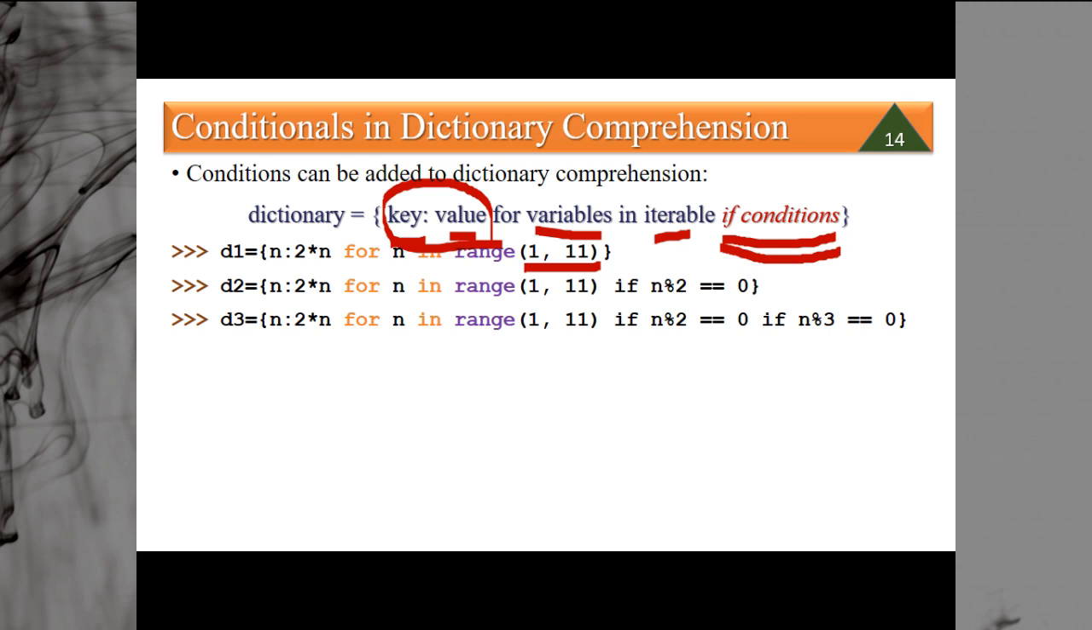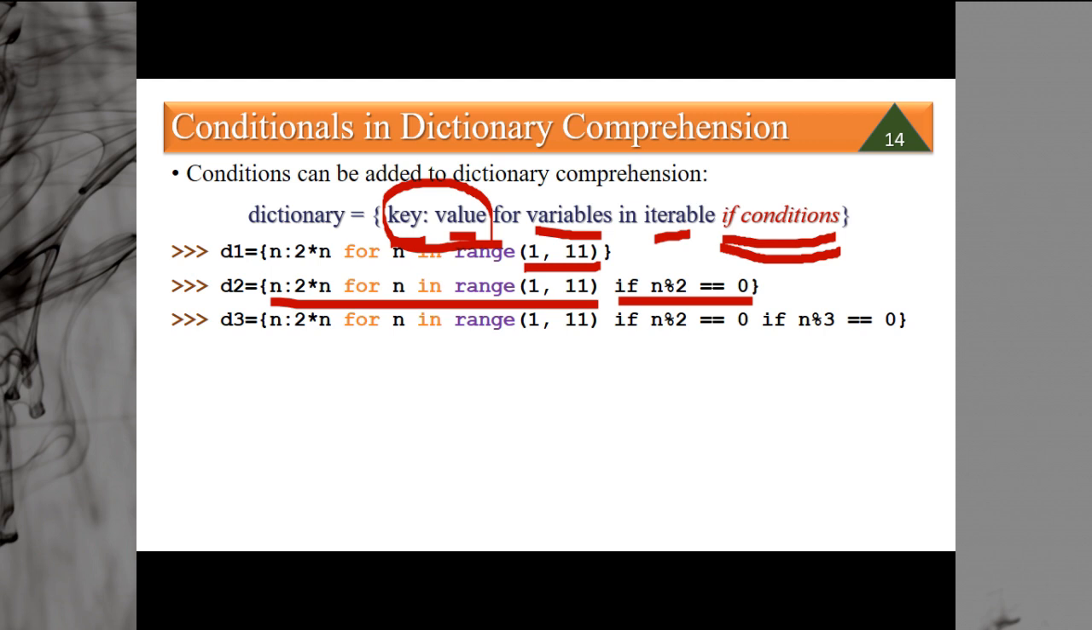Now in the same sequence, everything is same, but we put a condition: if n percentage 2 equal to 0. That means if the number is divisible by 2, we are talking about even. So if the key is even; 0 is not there because we start from 1. 1 is not divisible by 2, so key 1 is not calculated. Then the next key will be 2. 2 is divisible by 2, so 2 colon 4. Similarly 4 colon 8, similarly 6 colon 12, and so on.